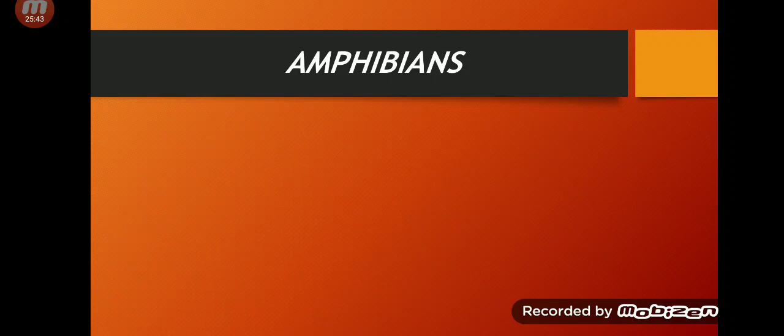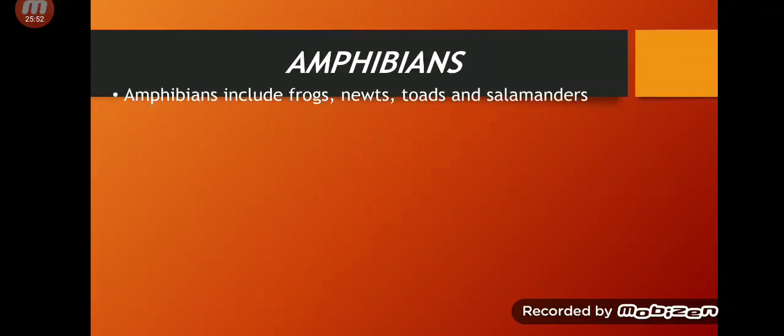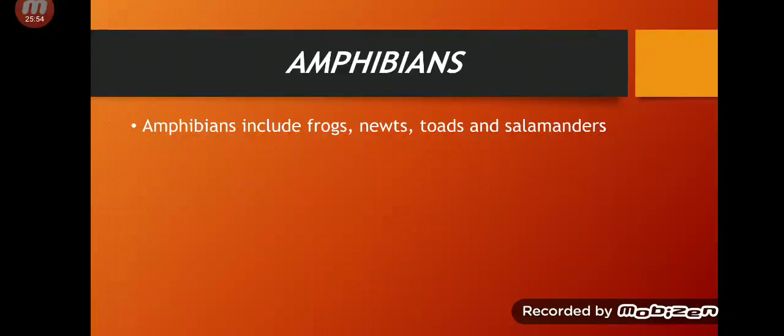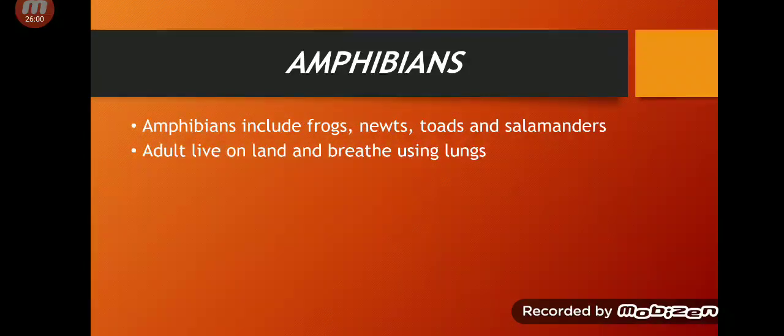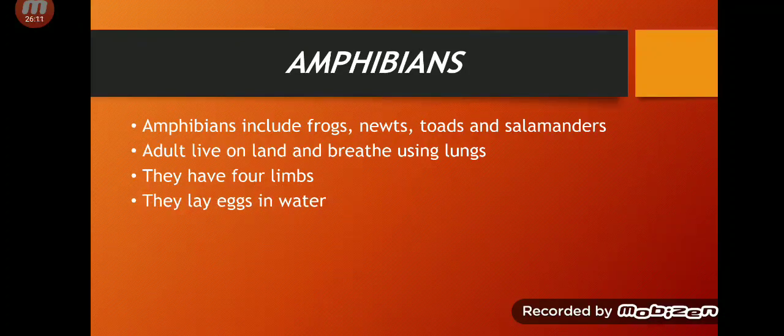Next we have amphibians. Amphibians are the animals which live both in water and on land. Amphibians include frogs, newts, toads, salamanders. Adults live on land and they breathe using lungs. They have 4 limbs. Limbs mean legs. They lay eggs in water.